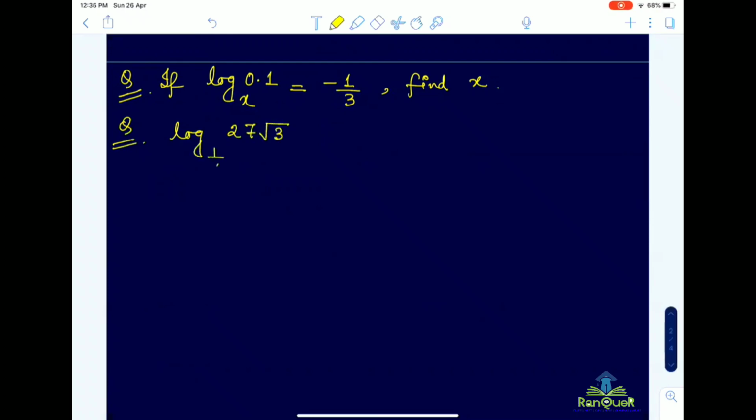The first one, x is equal to 1000. Yes. Second one, minus 7/4. Yeah, correct.